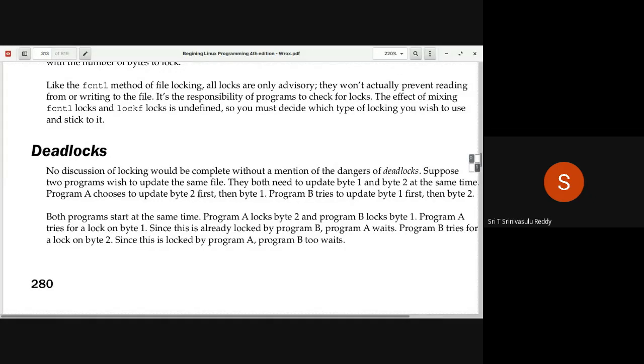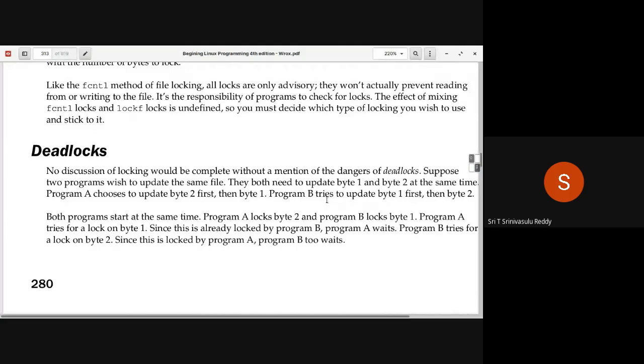So an exclusive lock is held on byte 2 by program A, but it is waiting for byte 1. B has got exclusive access to byte 1, but is waiting for byte 2. So B is holding byte 1 and waiting on byte 2. A is holding byte 2 and is waiting on byte 1. So both of them will be waiting forever.